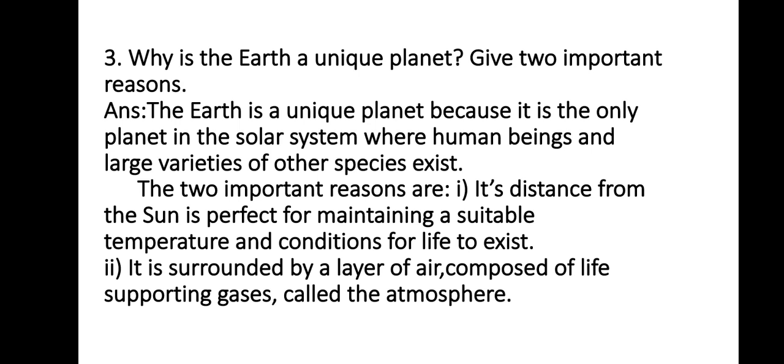The 2 important reasons are, number 1, its distance from the sun is perfect for maintaining a suitable temperature and condition for life to exist. And number 2, it is surrounded by a layer of air composed of life supporting gases called the atmosphere.